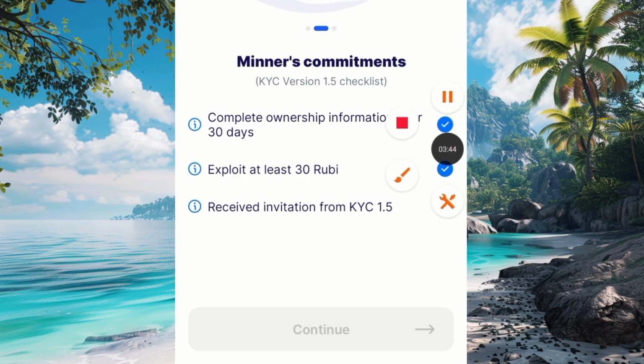For you to get this invitation, you have to remain consistent with one particular mining section. Meaning, if you are choosing Nigeria, just continue to choose Nigeria, and if you are choosing Lagos or Abuja, continue to choose that one. Let's try this mining section strategy for the next 30 days to see if we'll be able to get the invitation. If you're able to get the invitation, I'll also create another video to show that this part of my research actually works well. So this is what I want to explain to you in this video.